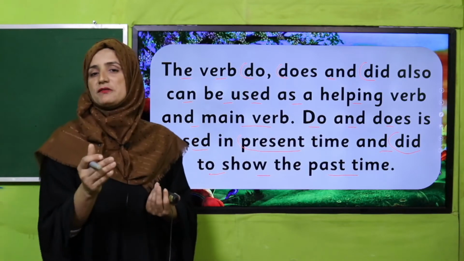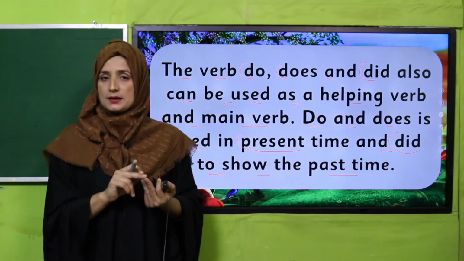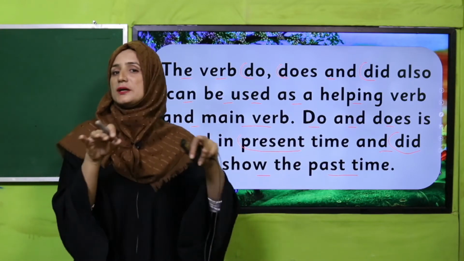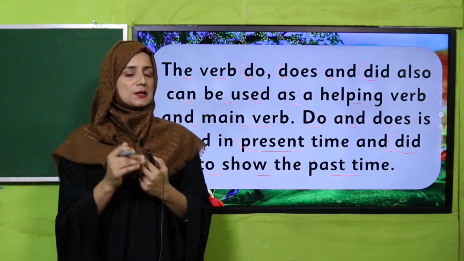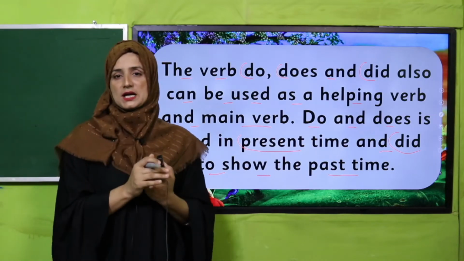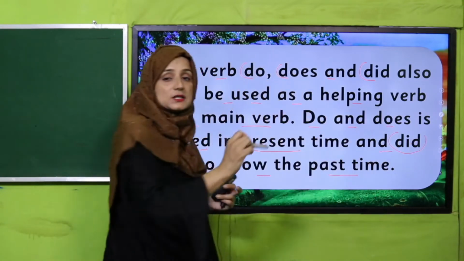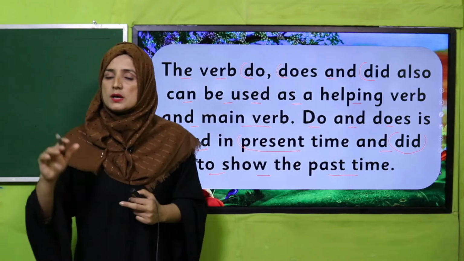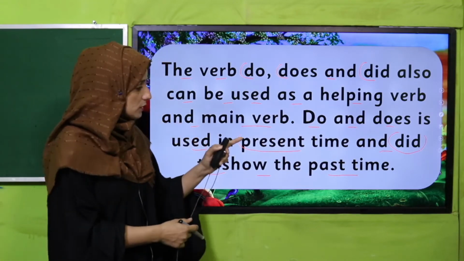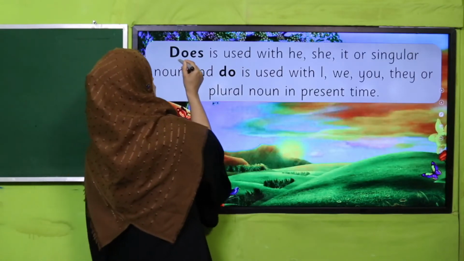So where do we have to use do and does? Yes, in present time. When we are talking about our present time, suppose I am teaching you and you are listening to me, my dear students, which time is this? This is present time. And when will we use did? The word did, yes, when we are going to talk about past time and that time has gone. So let's see the examples where we have to use does.